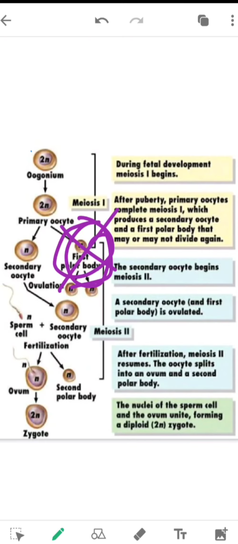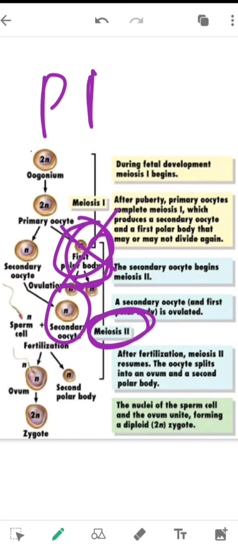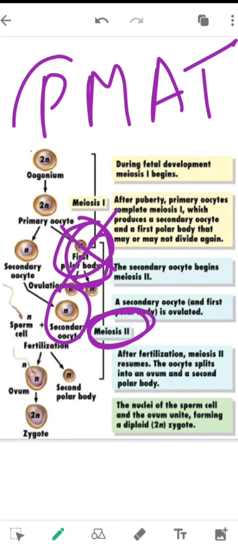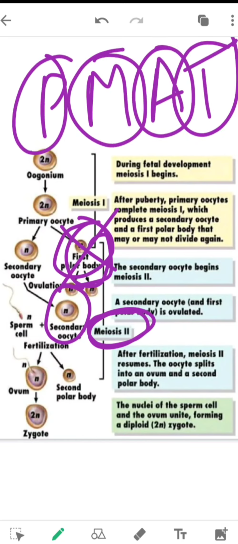Now coming to the secondary oocytes. These secondary oocytes that we are seeing at ovulation, the nucleus of the secondary oocyte begins the second meiosis, or second meiotic division, but progresses only to the metaphase. Now we can see there are P, M, A, T: prophase, metaphase, anaphase, and telophase.